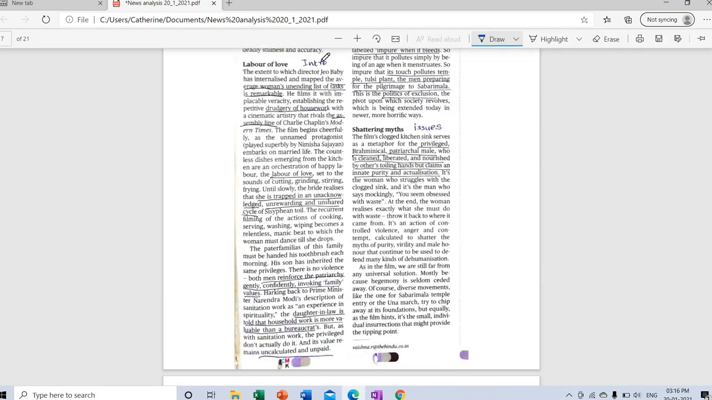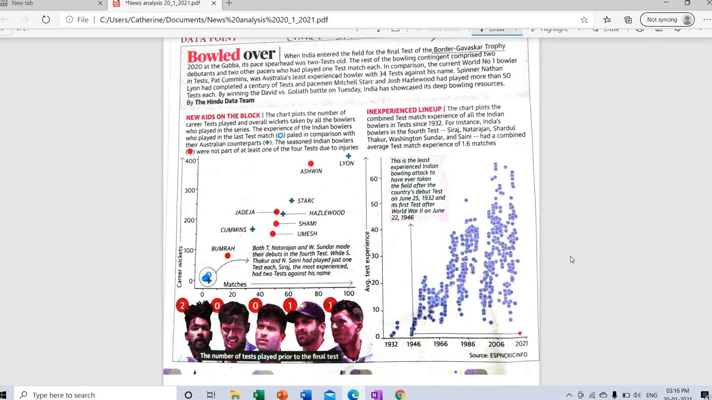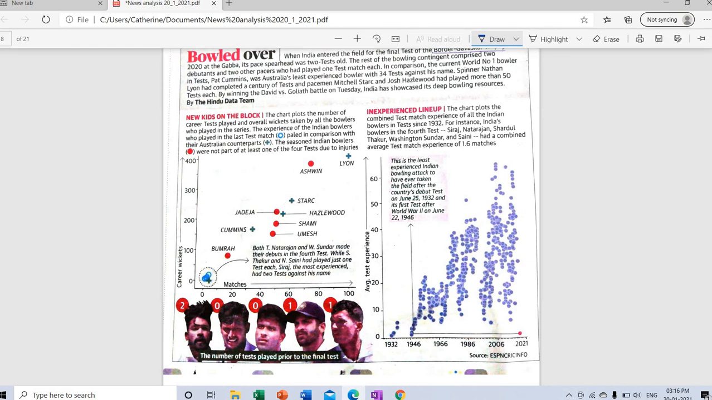As you can see, I've grouped this under the introduction part. I've identified the issues of male patriarchy and hegemony over women. This article I've taken from the statistics part.